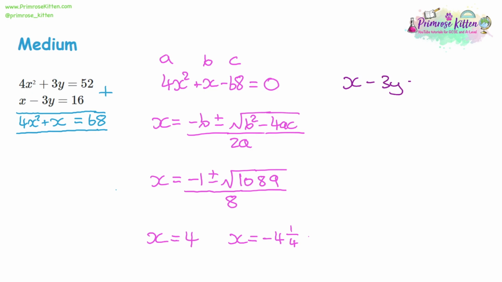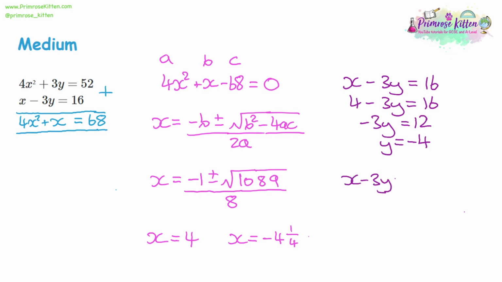x take away 3y is equal to 16. Let's take x is 4. So take 4 away from both sides, divide by -3, and we get that y is equal to -4. Now let's do the same thing, but take a second alternative, and that is x being -4 1/4. So we have -4 1/4, take away 3y equals 16. Let's add 4 1/4 to both sides. That's -3y is equal to 20 1/4, and then divide both sides by -3.